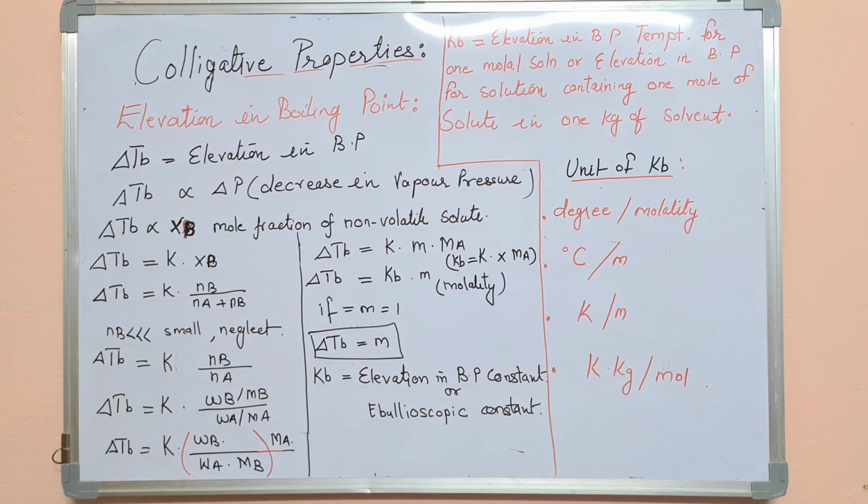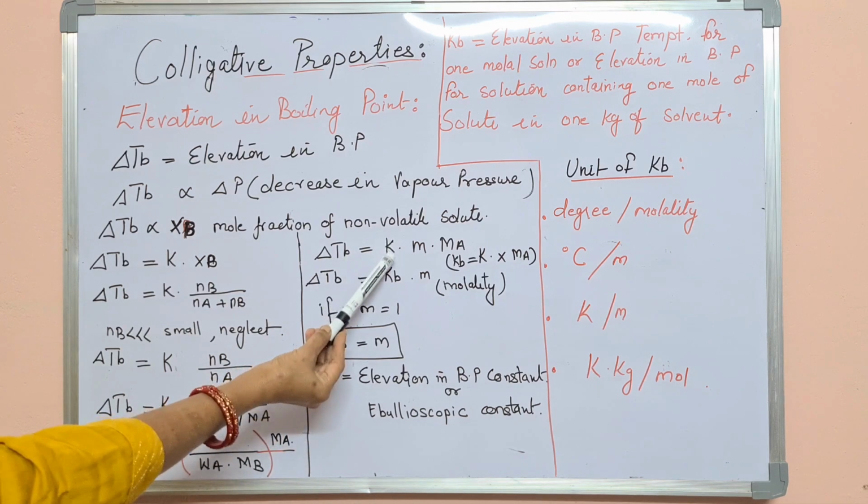What is molality? It is defined as the number of moles of the solute dissolved per kg of the solvent. So in place of this, I can substitute small m.